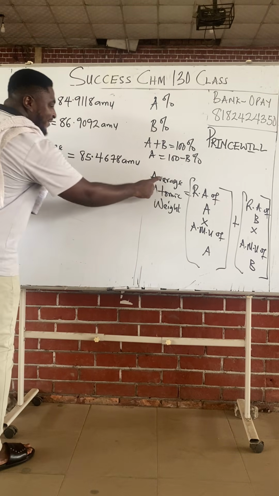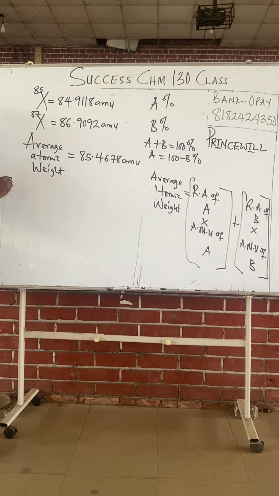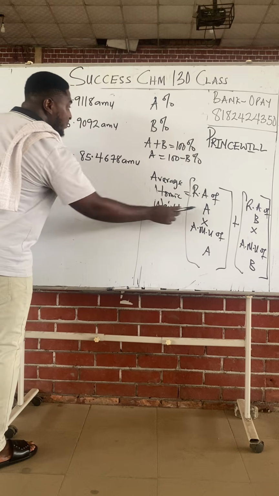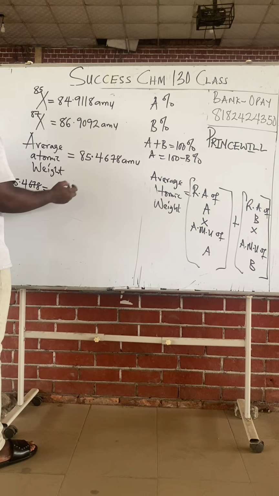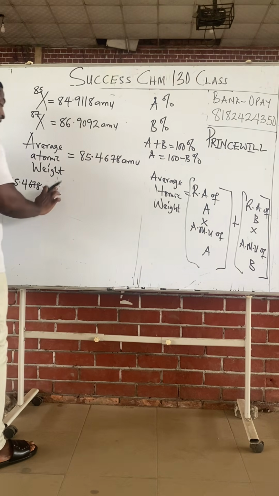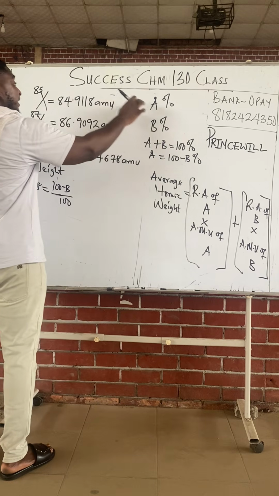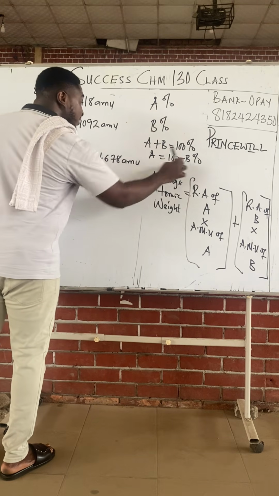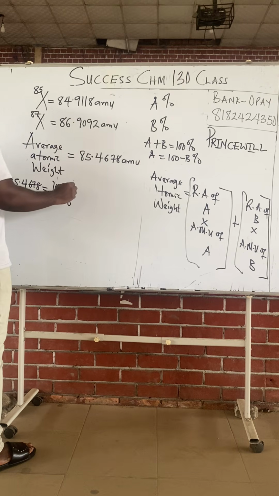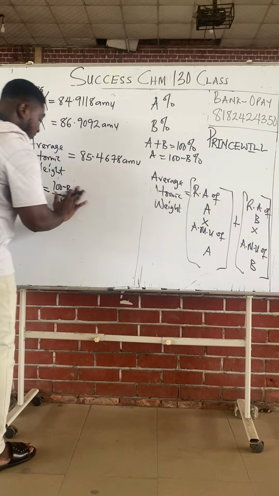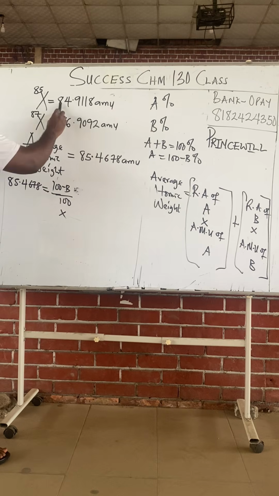So the formula is: average atomic weight, which is 85.4678, equals the relative abundance of A, which we call A%, that's A over 100. But A is 100 minus B, so we write 100 minus B all over 100, multiplied by the AMU of the first isotope.